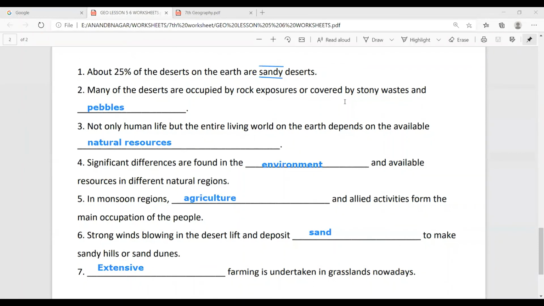Okay everybody, submit by Thursday in the school. No student will go to the school, only parents will go. Okay, so our worksheet is completed, geography worksheets.